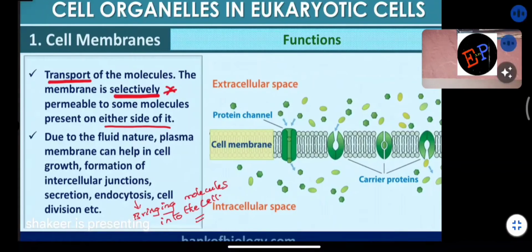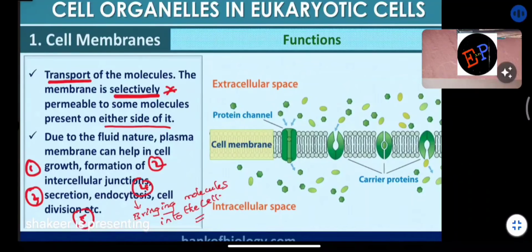So due to its fluid nature, the plasma membrane can help in cell growth, formation of intercellular junctions, secretion, endocytosis, and cell division, etc. So these are some of the very important functions of the cell membrane. Are you able to understand? So it has a fluid nature, so it means it is flexible. Because of this flexible nature, it can do many of the functions, and it is also responsible for cell growth.